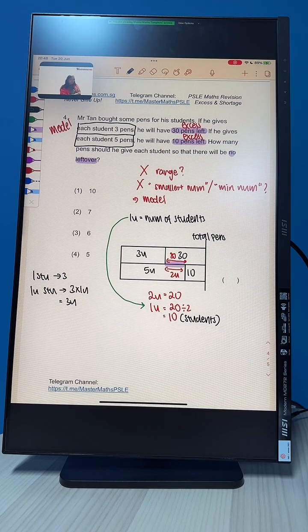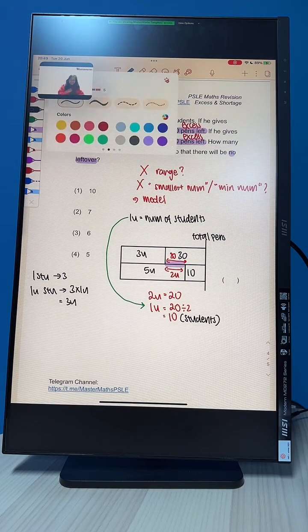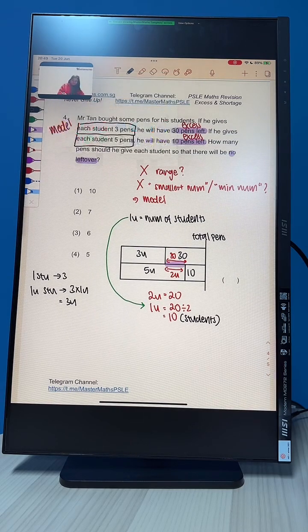Got it? So, if there are 10 students in total, I am not interested in the number of students. I am not interested in the total number of pens. I am interested in how many pens each student must have. So, I am going to look for the total pens first. The total pens in this case, you can use either the top model or the bottom model. Either way is fine. If you use the top model, it will be 3 units plus 30. So that's 3 times 10 plus 30 to give you 60.